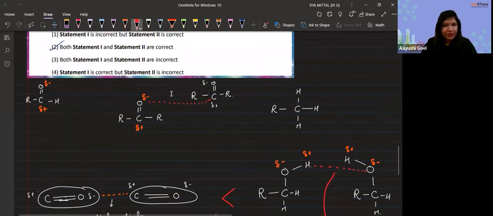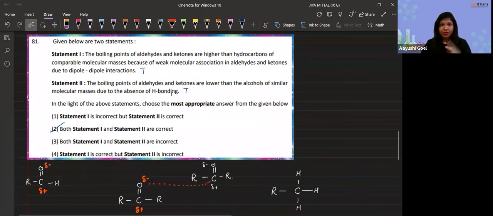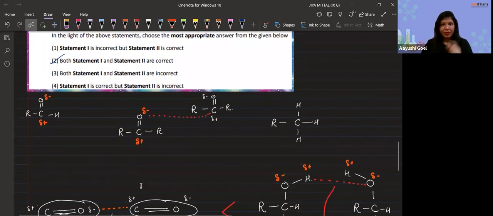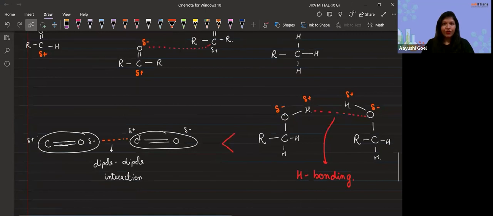Therefore the second statement is also true. So first, because of dipole-dipole interaction, and second, because of hydrogen bonding, alcohol has a higher boiling point than ketones, and ketones have a higher boiling point than hydrocarbons. I hope you are able to understand this concept, and thank you for watching till the end.